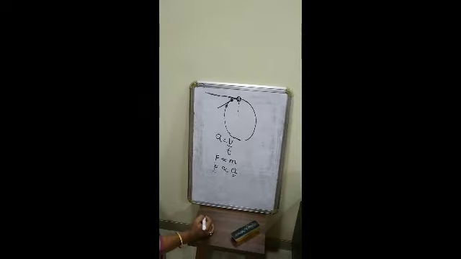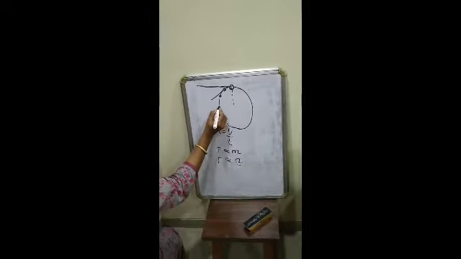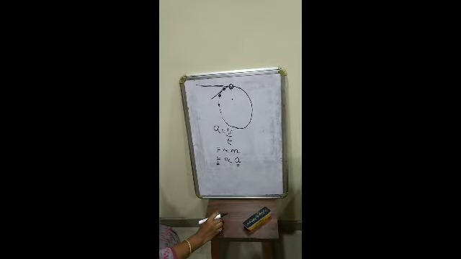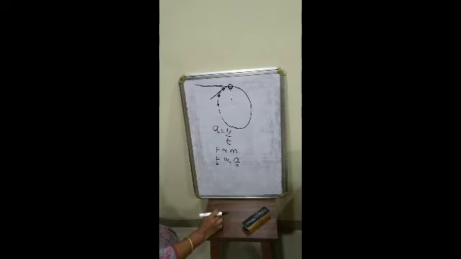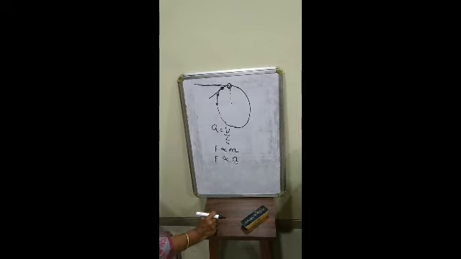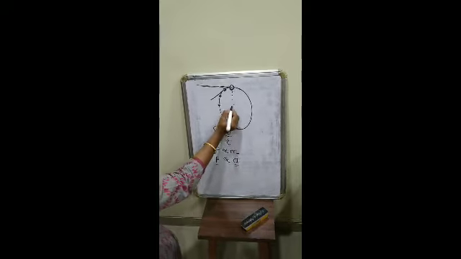But if we do not cut the string, once again the stone will change its direction and will reach another point. Let us say the stone comes to this point. So obviously, when there is a change in the direction of velocity, there has to be some force acting on the string.